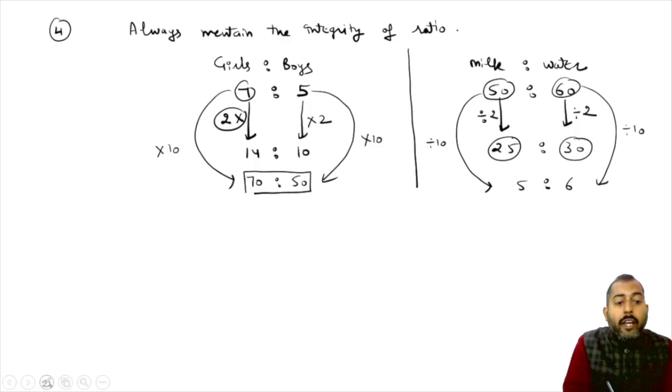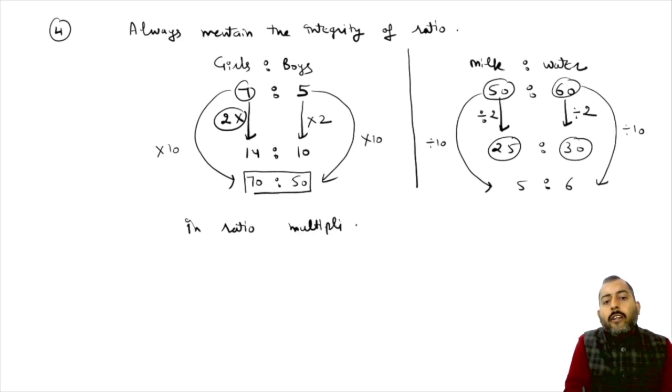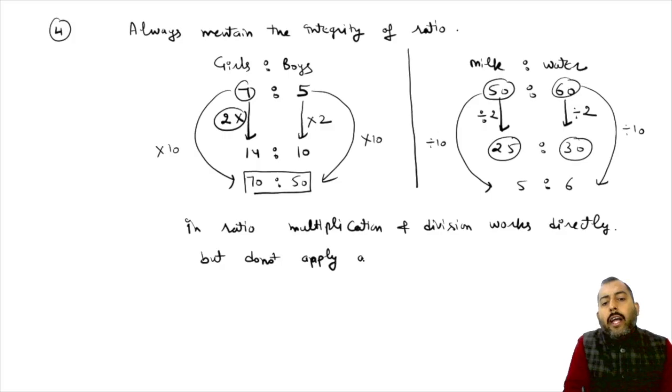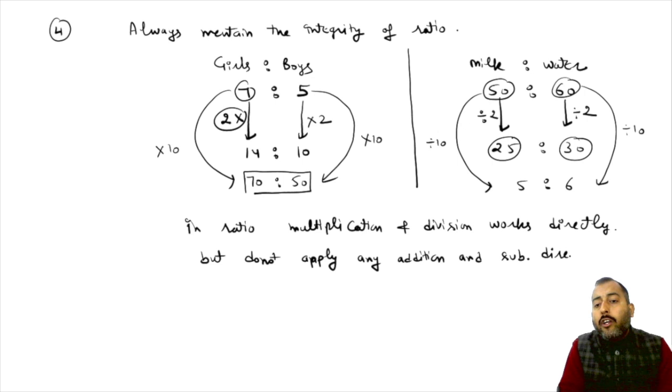Now remember, in ratio, multiplication and division work directly, but do not apply any addition and subtraction directly.